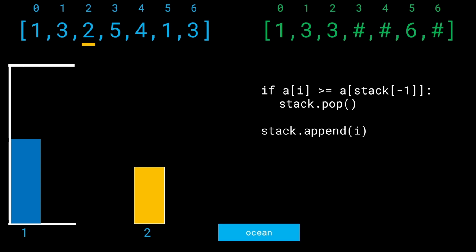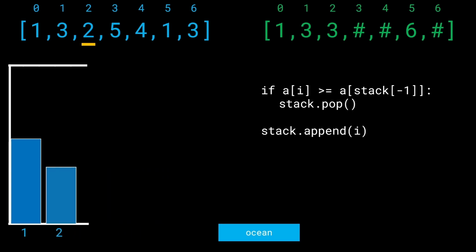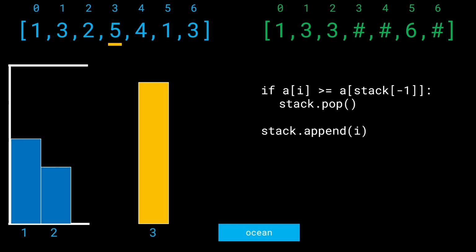So let's go ahead and append this to the stack. Okay, very simple up till now. Now let's go ahead and iterate further, and we see that the building at the index 3 is of height 5. What do you notice on the top right hand side? The buildings at the index 1 and 2 both registered a complaint against building 3, that building 3 was way too much in height and is going to block us from having an ocean view. Okay, so what do we do in this case?